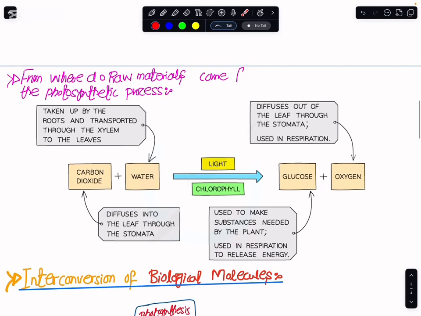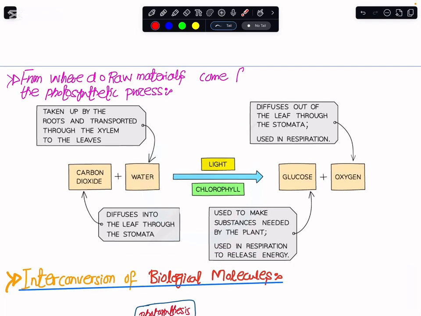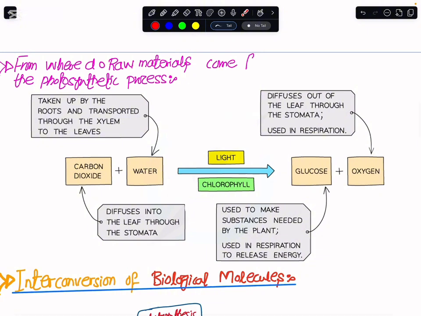Before I teach you that, here is another question: from where do the raw materials for photosynthesis come? The carbon dioxide for photosynthesis, the plants take from their external environment. In the second class we will see that the plants have specialized cells on their lower epidermis, the guard cells. These guard cells become turgid and the stomata open up, and ultimately the CO2 from the external environment diffuses into the leaf.